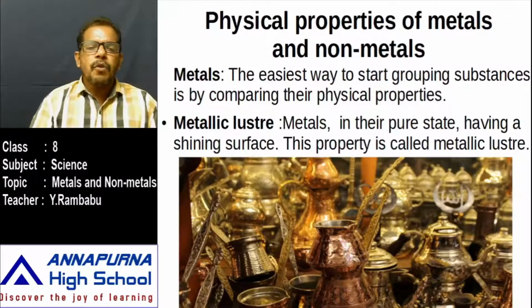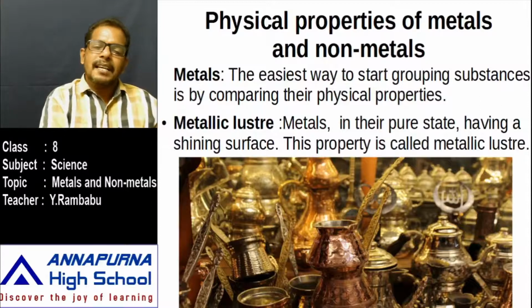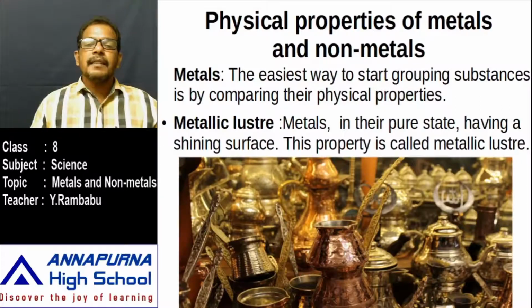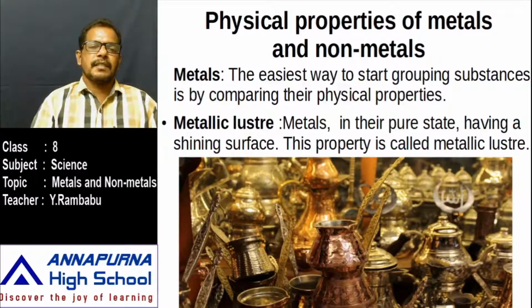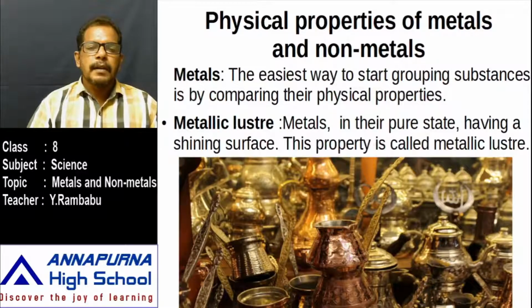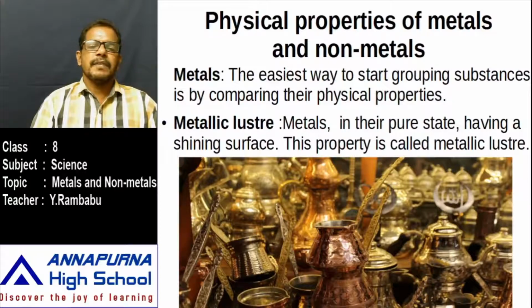When it is in the form of ore, does it have a shiny surface? No. When the aluminium is separated from this ore, then this aluminium has a shiny surface. Okay, aluminium, gold, copper, all these have a shiny surface. That's why all these are metals.